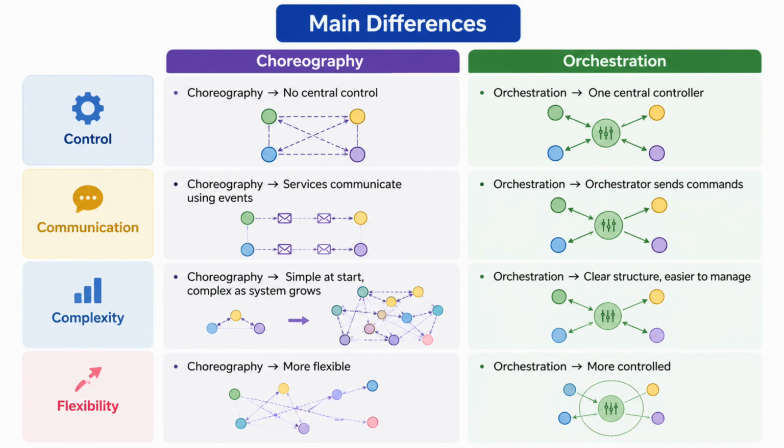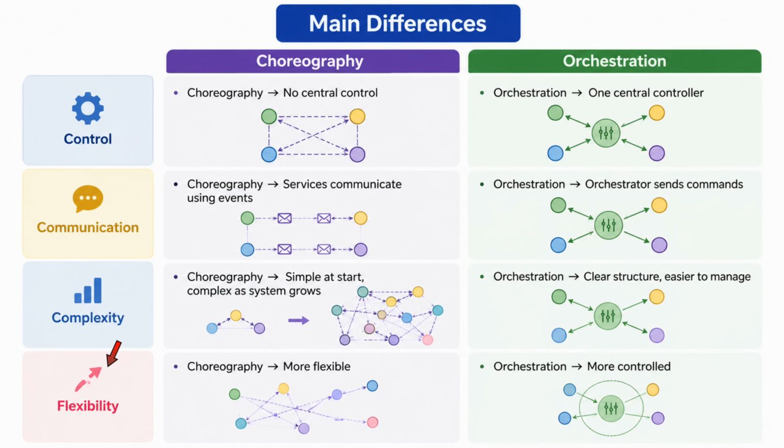Now we will see the main differences. First point, control. In choreography, no central controller exists. In orchestration, one central controller manages everything. Second point, communication. In choreography, services communicate using events. In orchestration, the orchestrator sends commands to services. Third point, complexity. In choreography, the system looks simple in the beginning, but complexity increases as the system grows. In orchestration, the structure is clearer and managing workflows becomes easier.